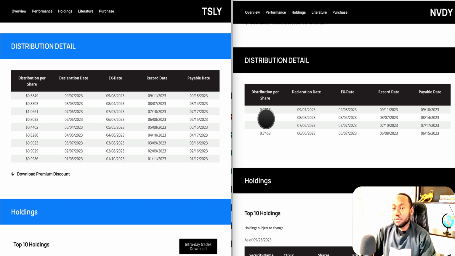But last month they paid 81 cents, right? And this month they pay about 92 cents. So there was an increase there, while Tesla paid 83 cents last month. And then of course they cut their distribution, and now this month of September they only pay 58 cents. So there's a fluctuation of payment on both of them, but Tesla's fluctuated a little bit more, because it also has a longer history of paying dividends, right?